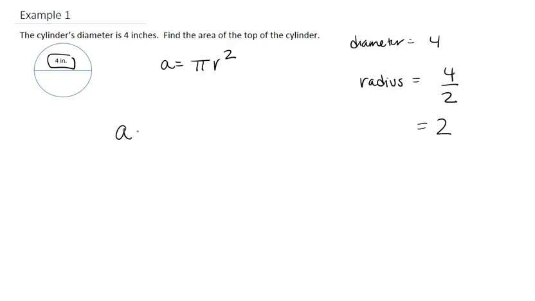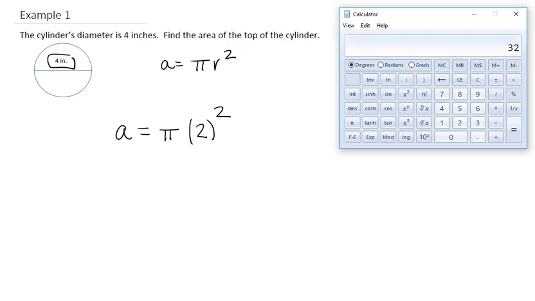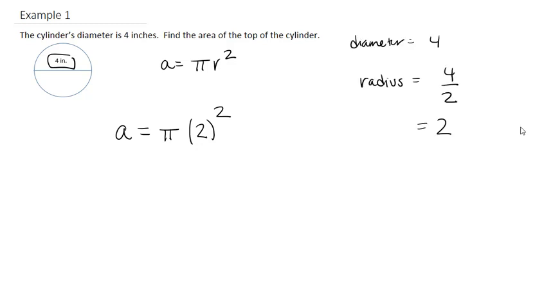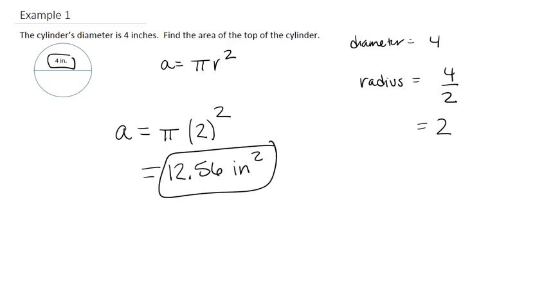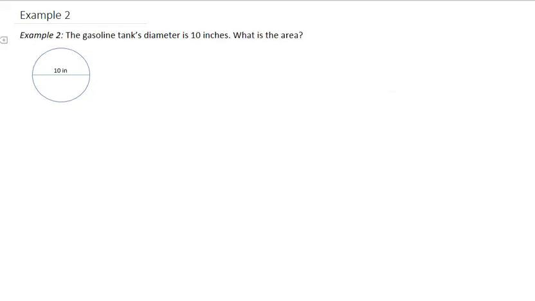So now we can find our area. So we have pi r squared. So we have 2 squared. So we'll get our calculators out. We can go 2 times 2 times 3.14, which is equal to 12.56 inches squared. Now let's continue on to the next example.